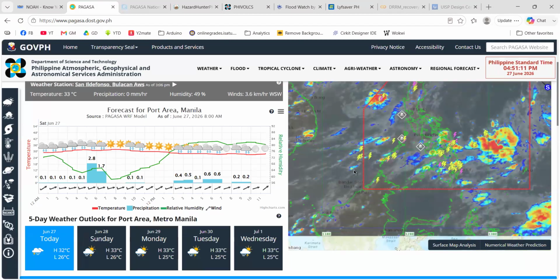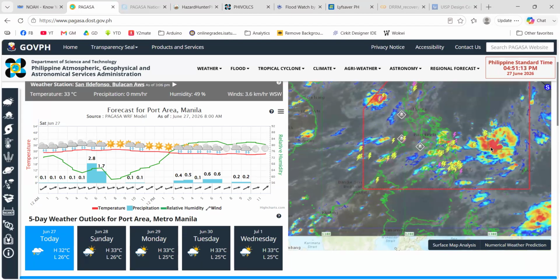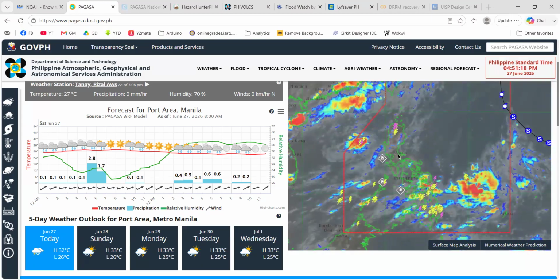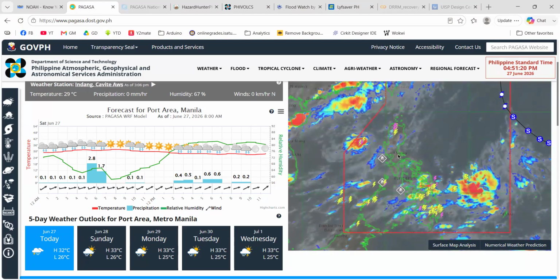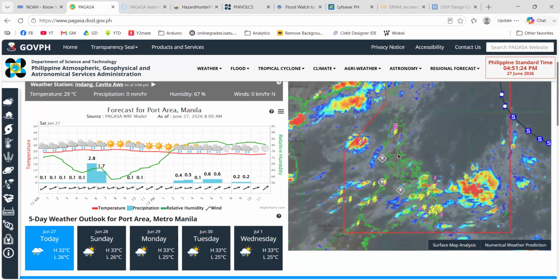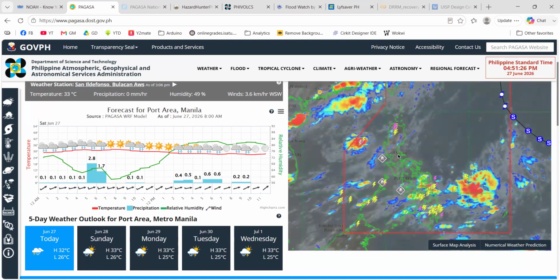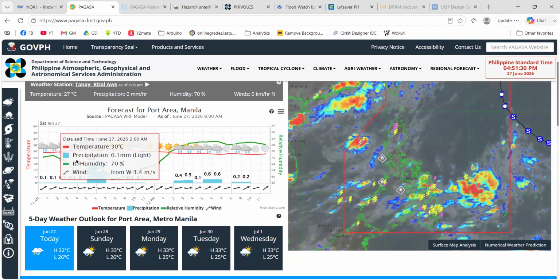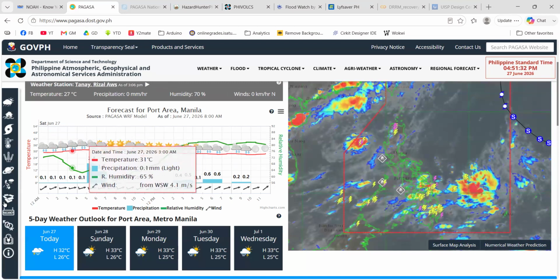So high tech. It now has a real-time monitoring of the visualized weather observation. At the same time, it has a forecast of the weather.